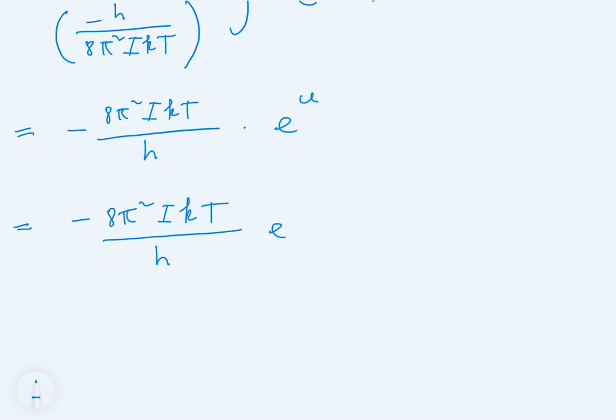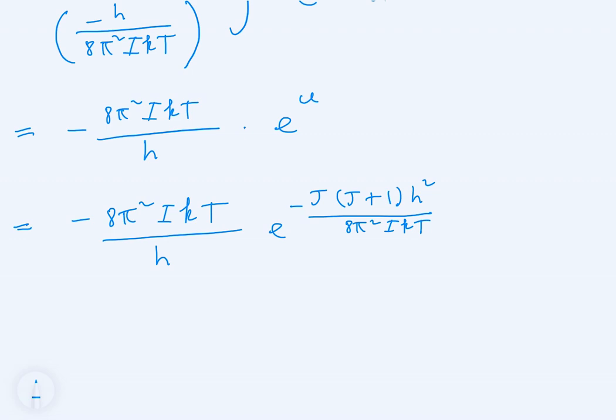And we replace u, of course, with the minus j times j plus 1 multiplied by h squared divided by 8 pi squared multiplied by ikt.